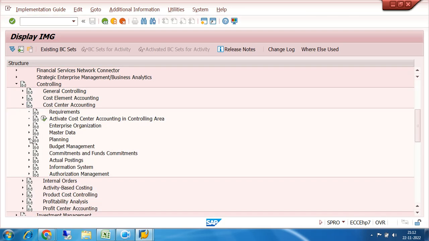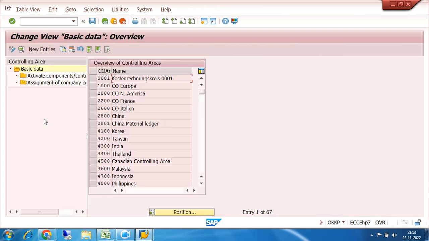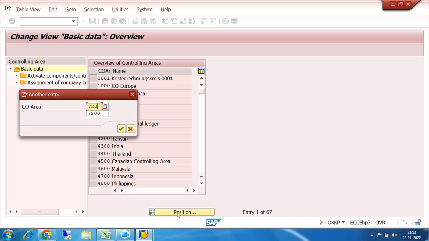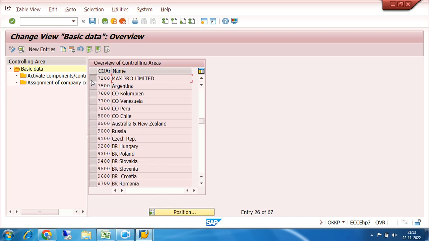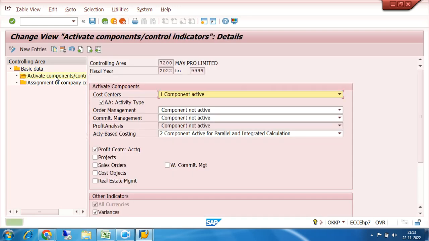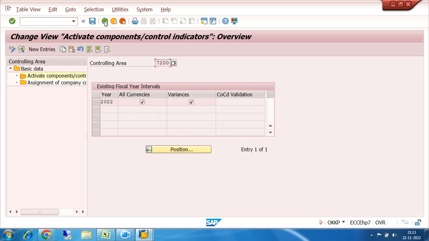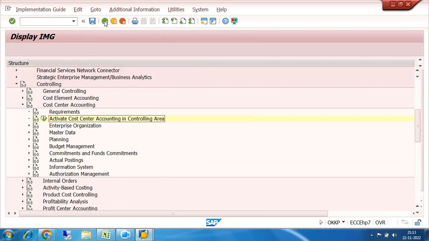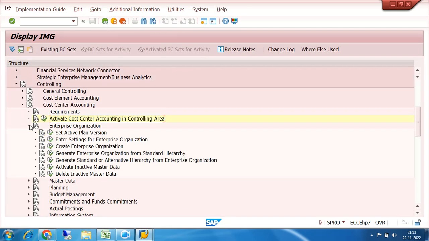In cost center accounting, it is saying activate cost center accounting in the controlling area. Okay, already cost center accounting is activated in my controlling area, but if somebody has omitted it, they have to activate it. Where it has to be activated, I will show you. 7200, this one, where activation happens. This is the activation area. In this activity, my cost center accounting is already active, so I don't have to do anything here regarding activation because the basic things have been activated.